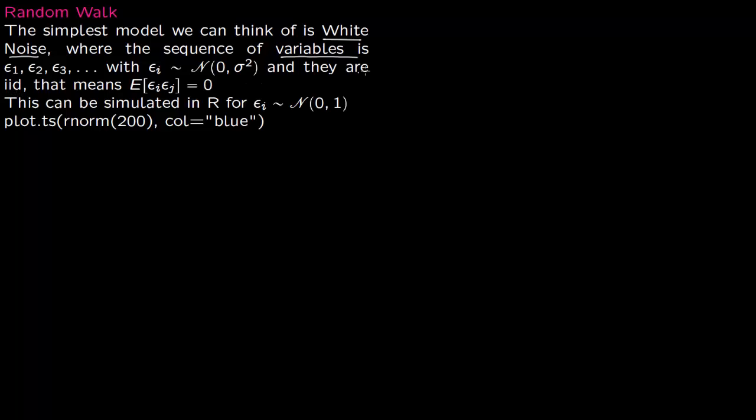IID means they're independent and identically distributed. And that means that the expectation of epsilon i times epsilon j is 0 for i not equal to j. That is the same thing as IID.